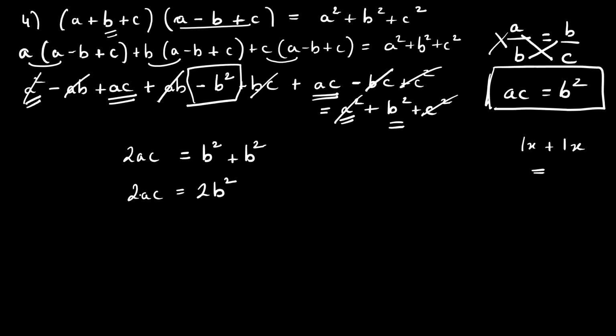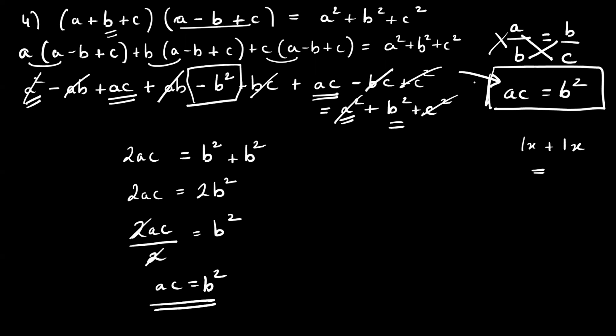Both sides have 2, so can I bring the 2 down? The 2 is going to cancel anyway. Yes, sir. So I'll get 2AC upon 2 is equal to B square. 2 and 2 we cancel. So what am I getting? AC is equal to B square. This is what I said we have to prove. Did you understand? Yes, sir. Therefore, final statement: A, B and C are in continuous proportion. Okay, good. Fine. Thank you, sir. Thanks, Deep.